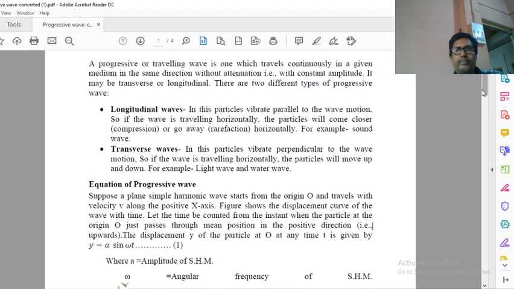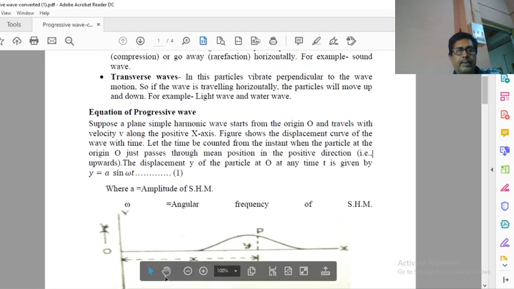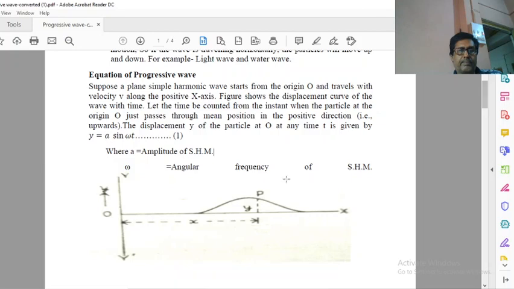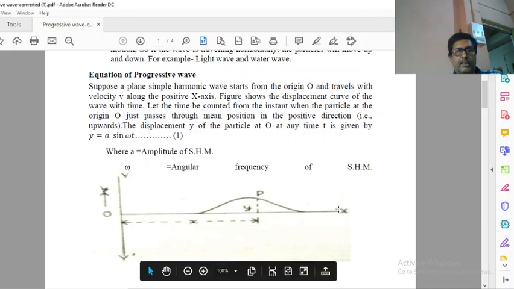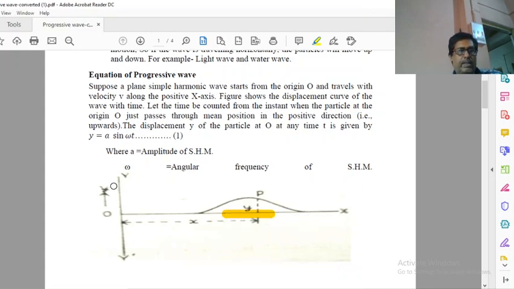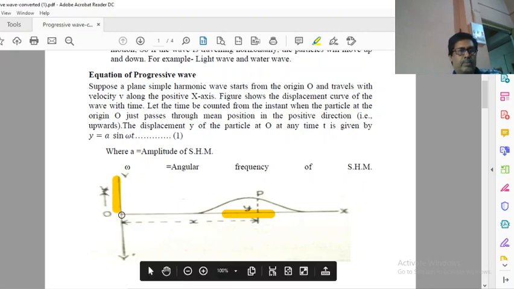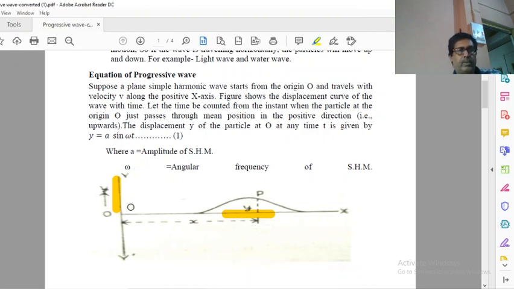See here. First I focus on figure. You can see this is x-axis and this is y-axis. And suppose wave disturbance starts from here and the point O may be treated as an origin.